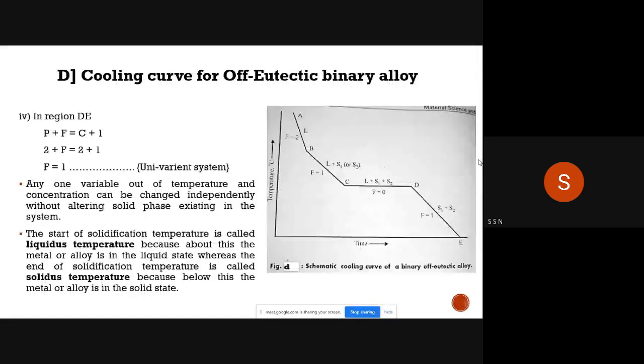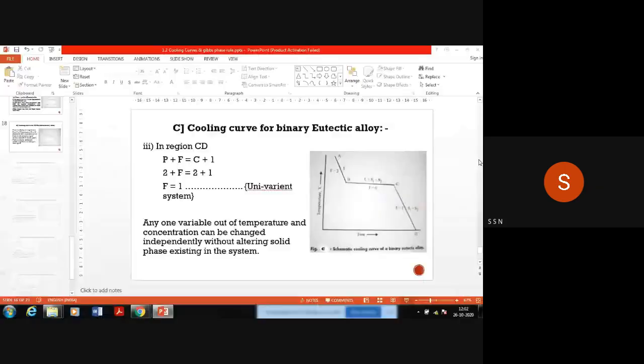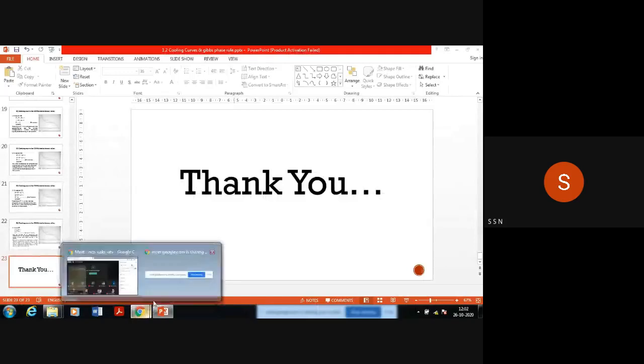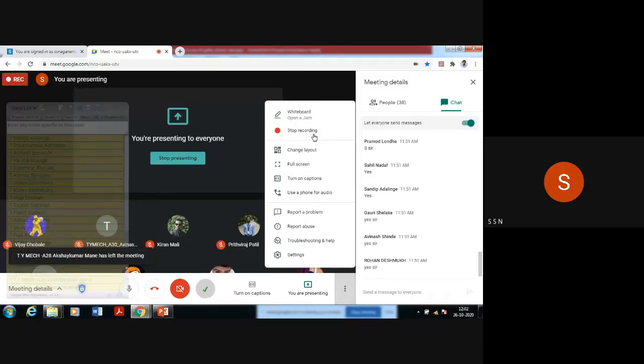So this is the fourth type of cooling curve. So hope you understand the 4 types of cooling curves. And all these types of cooling curves are very much essential and important.